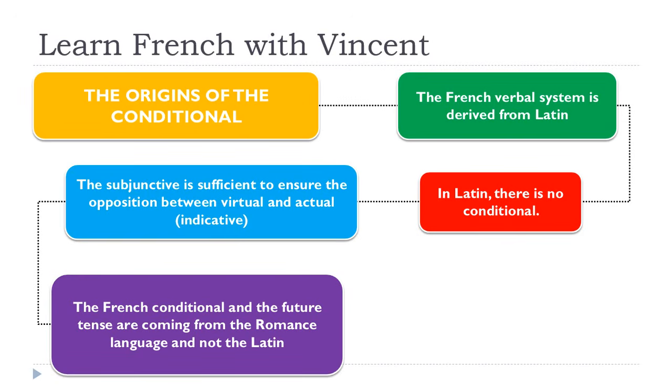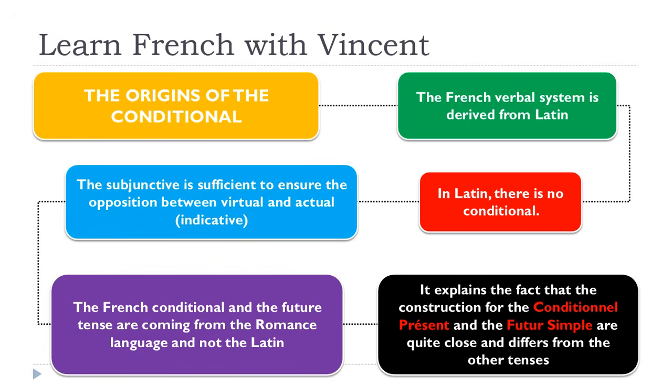The French conditional and the future tense were introduced from the Romance languages into French. So it explains, in a way, why the construction of the conditionnel présent and the futur simple is extremely similar.